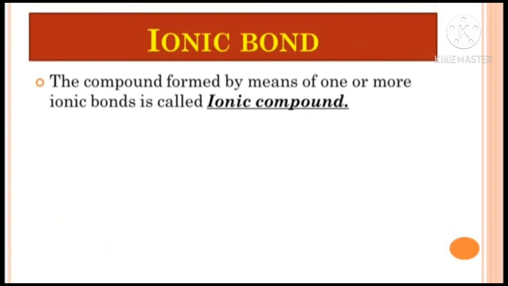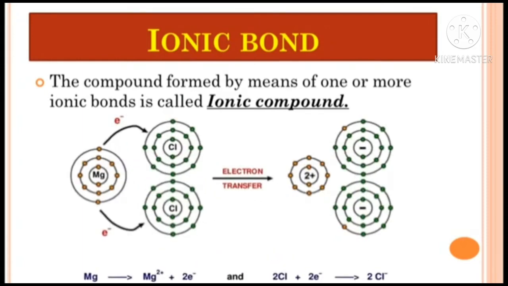The compound formed by means of one or more ionic bonds is called an ionic compound. Now students, here we can take another example of the formation of an ionic bond, in which you can see the magnesium compound. The magnesium element reacts with two atoms of chlorine.